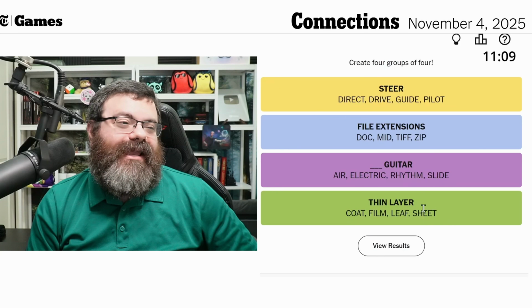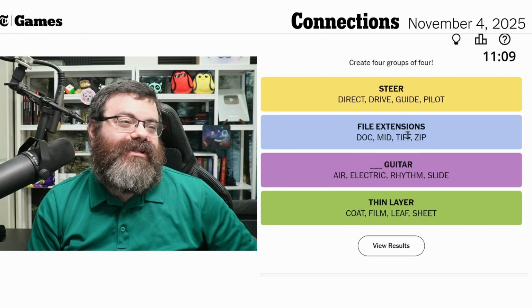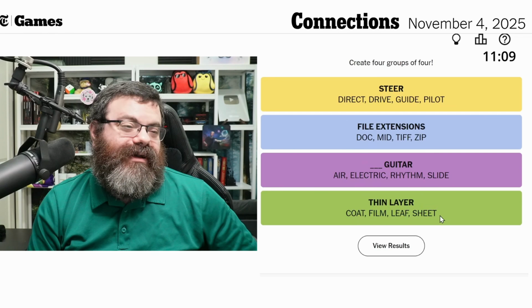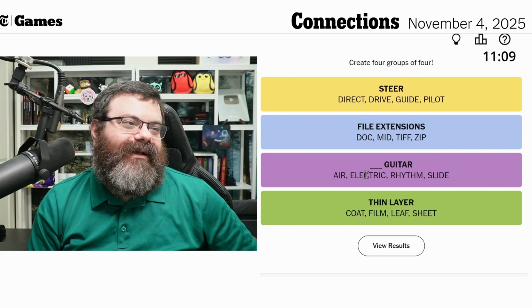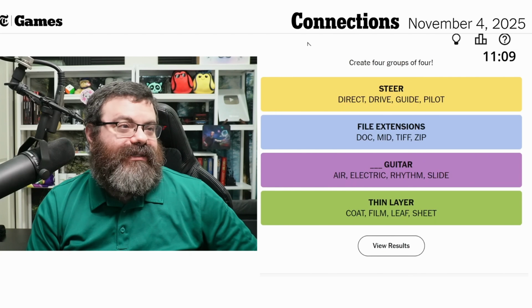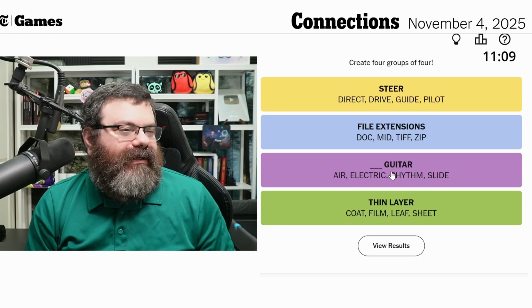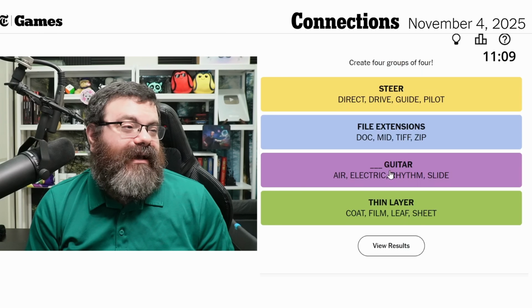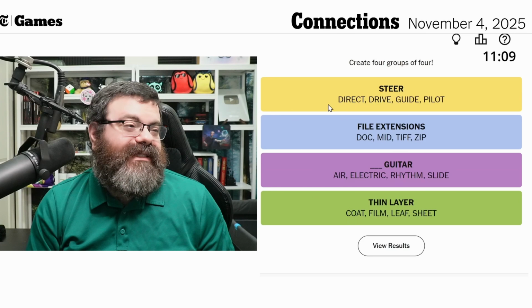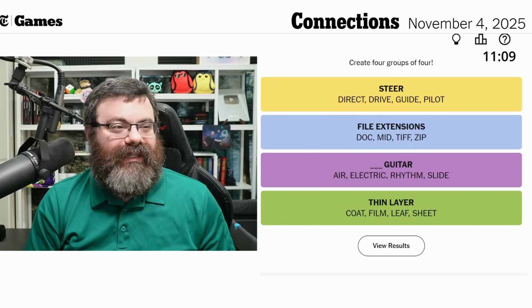I mean, I had the right thoughts. I had the file extension thought. I had the thin layer thought pretty early on. It's just each category kind of had one that I wasn't sure about. Let's look up what the mid extension is. MID extension. So it is a MIDI file. Okay. So sometimes it's mid, sometimes it's MIDI. Got it.